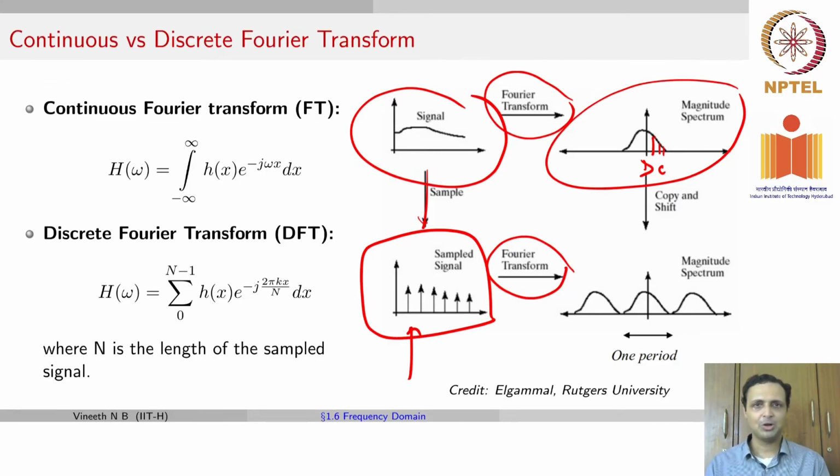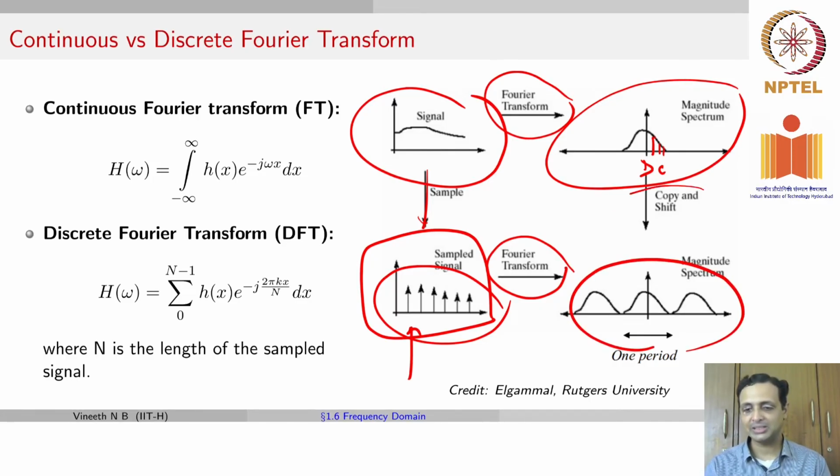These are concepts for which you may need to do a little bit more reading of Fourier analysis, and I'll again point you to references, but you can just keep this in mind that when your input is a discrete aperiodic signal, your Fourier domain is going to be a periodic continuous signal, and this is the kind of signal that you will end up having. And this would be very similar to copying and shifting the magnitude spectrum for your continuous version of the signal.